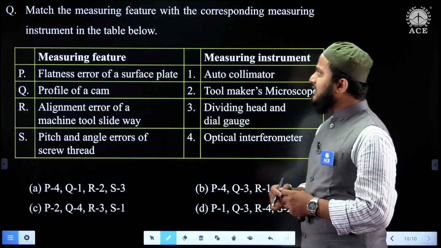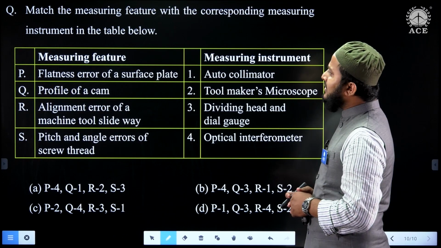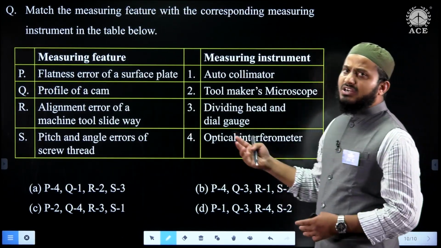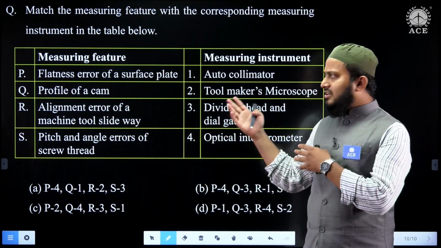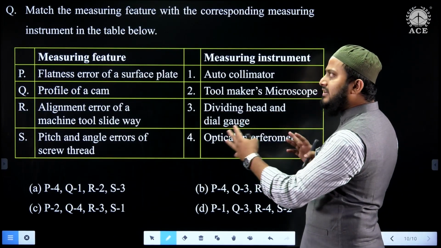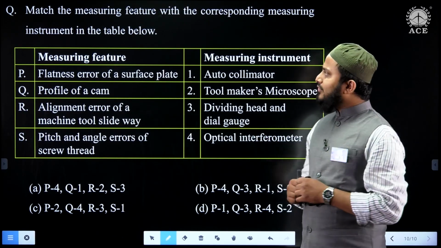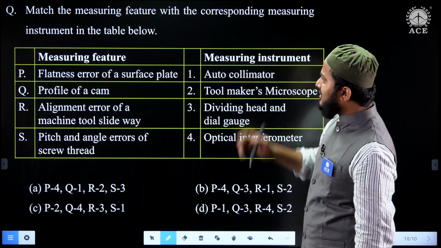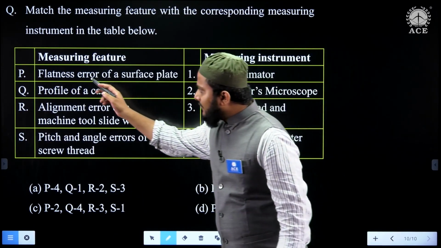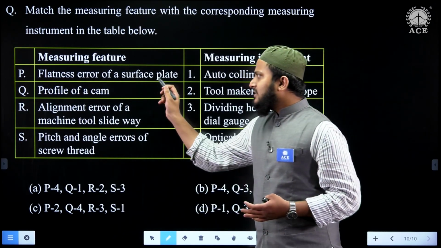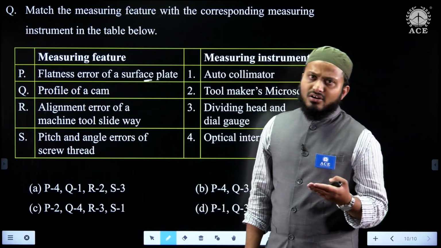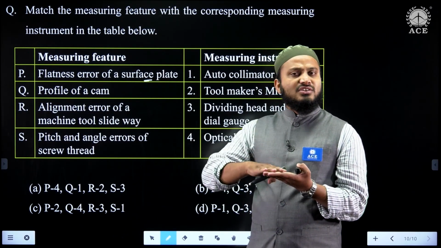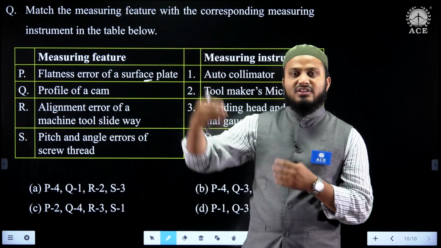Right. In this question, match the following, where measuring features and measuring instruments are given. Many times I used to mention in classes that chances are we may get this type of match the following questions. They said: match the measuring feature with the corresponding measuring instrument in the table given below. Flatness error of a surface plate. See, it may be a surface plate, optical flat or even slip gauges. Whenever there is no flatness, it causes big errors in the final results.